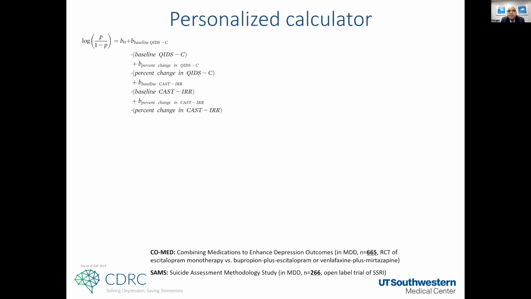So we just looked at baseline to week 4 change in depression, baseline irritability, and baseline to week 4 change in irritability. We used week 4 because our primary care work showed that the earliest someone can come back to see in clinic usually ends up being 3 to 4 weeks. Otherwise, in busy practices, that's often not difficult.